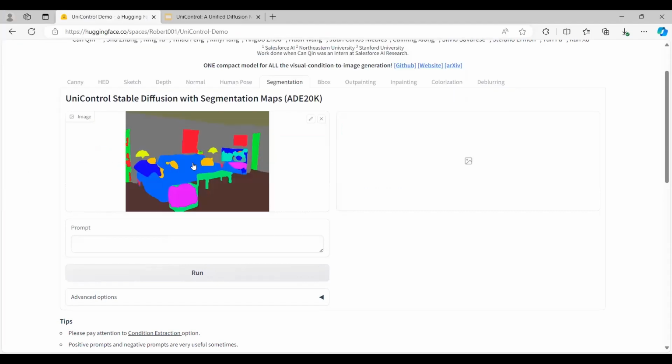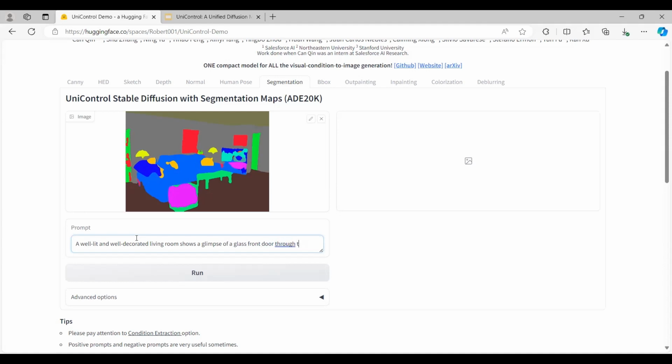So based on this, I can figure out it's a kind of hall area with a few furnitures here. So I'm going to give a prompt like it's a well lit and well decorated living room, shows a glimpse of a glass window through the corridor.